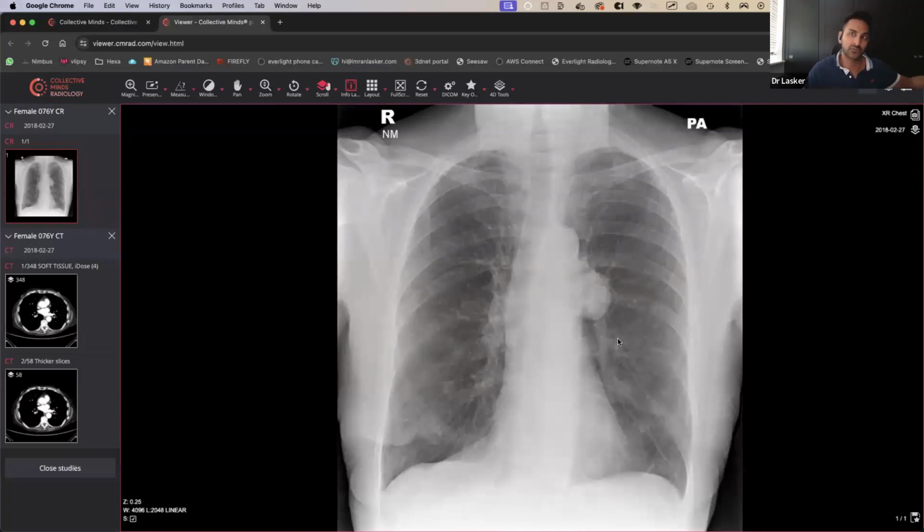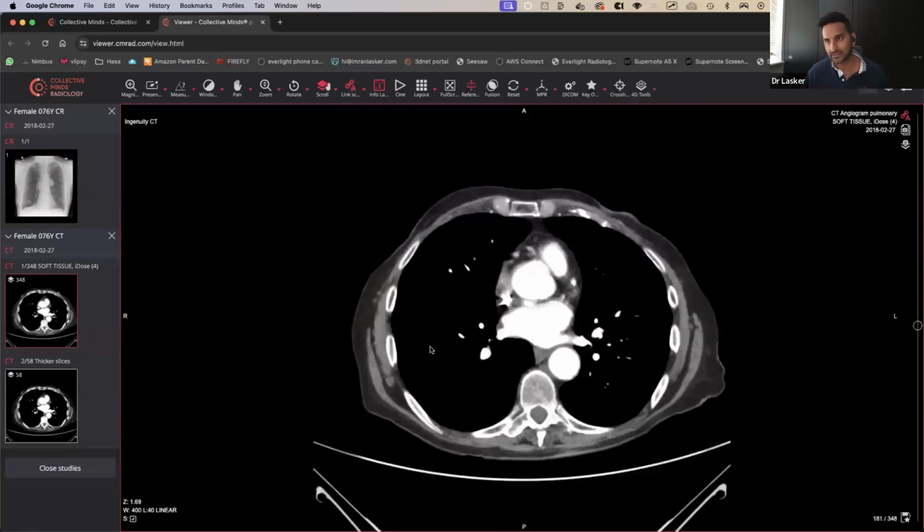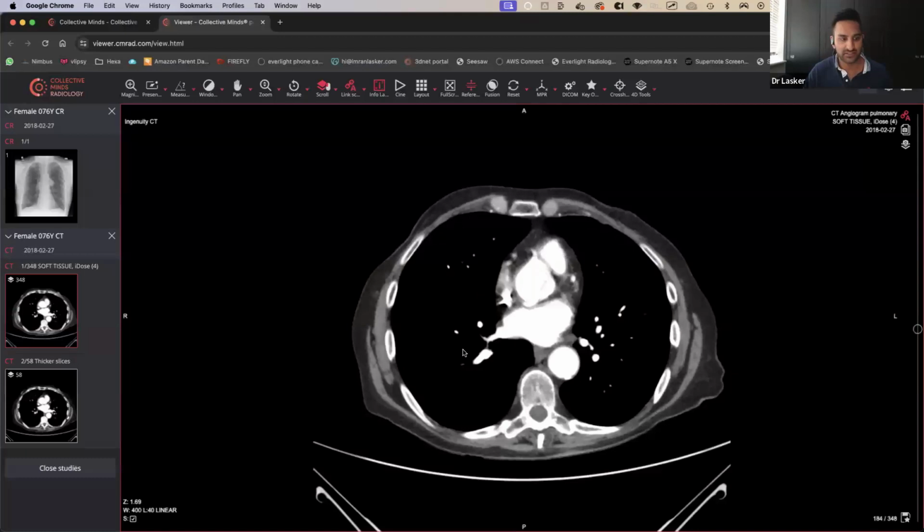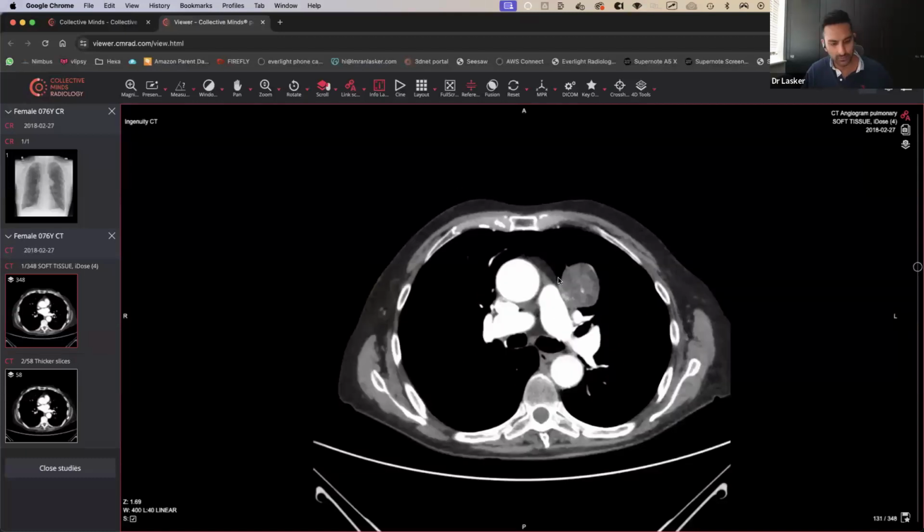I would therefore get a CT scan for further characterization. My differentials would still potentially be lymphadenopathy or a potential malignancy, and that's what I'd be doing the CT scan for, to further stage and look for any further involvement anywhere else in the body. And then you get your CT scan in an exam situation. And now we've seen this lesion that's located here.